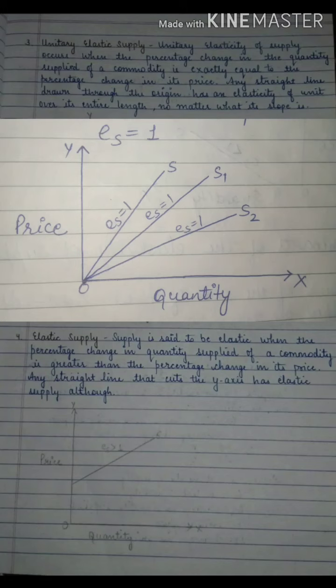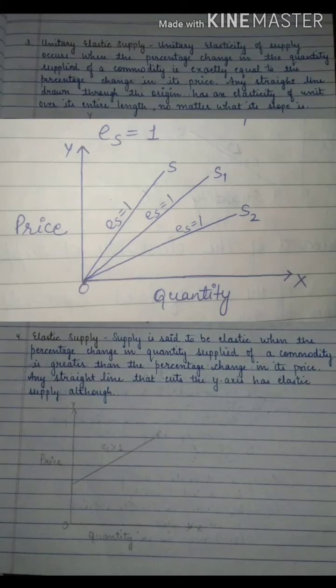Now you can very well check. See, I have drawn 2-3 lines from the origin. Now whatever slope it has, the elasticity of supply is equal to 1, because the change in price and the change in quantity supplied is equal.